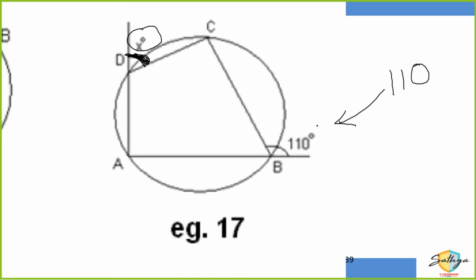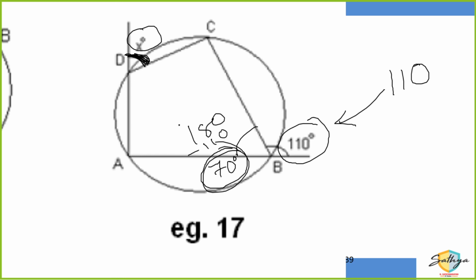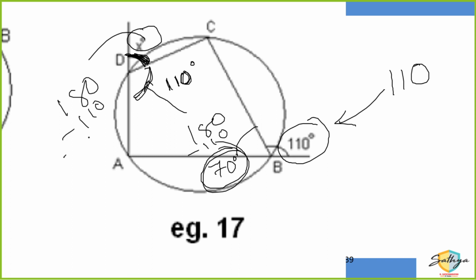अब यहाँ पे if this is 110, then this angle is 180 minus 110. That means 70 degrees. So if this angle is 70 degrees, in a cyclic quadrilateral, opposite angles are supplementary. So this angle is also 110 degrees. So ये अगर 110 है, तो x will be 180 minus 110, making x as also 70 degrees. Did you get that? I think most of you got it.